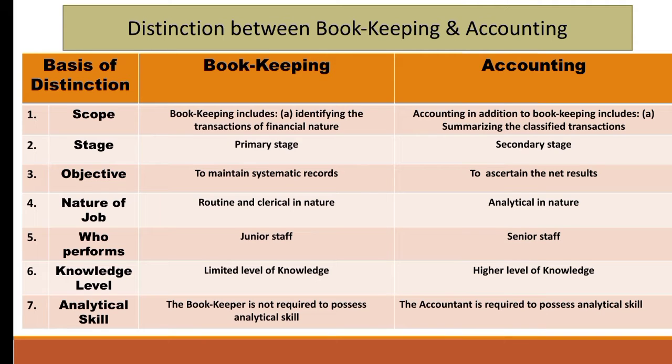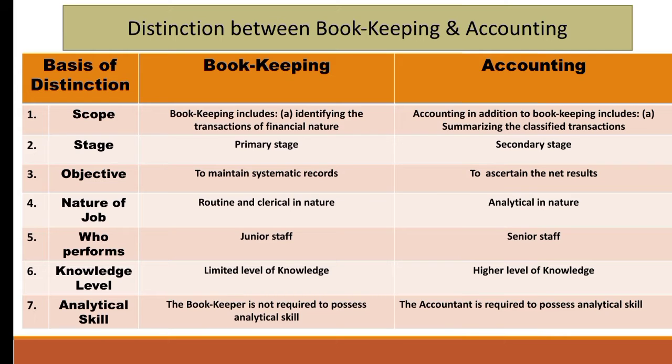Let's begin with the first basis of distinction, which is scope. Bookkeeping includes identifying the transaction of financial nature, whereas accounting, in addition to bookkeeping, includes summarizing the classified transactions. Bookkeeping is all about recording transactions of financial nature. That's it. Accounting starts with the steps of summarization, classification and interpretation of the results. The second basis of difference is stage. Bookkeeping is the primary stage and accounting is the secondary stage. First bookkeeping is done, after that accounting is done.